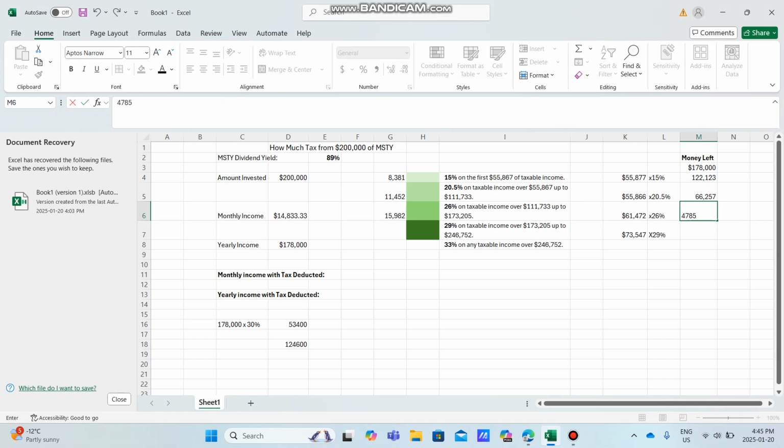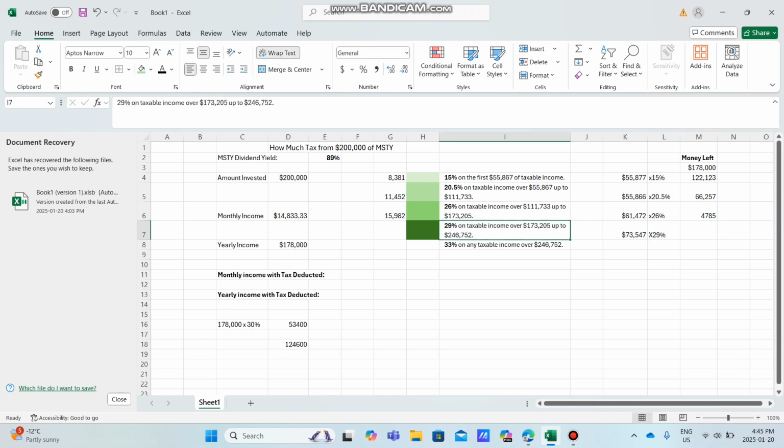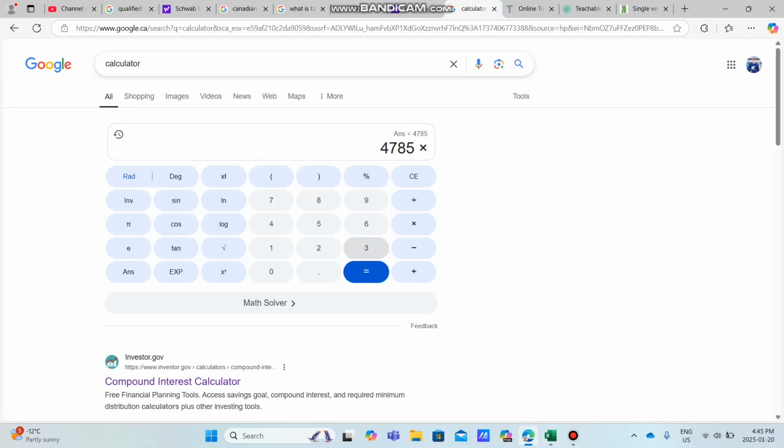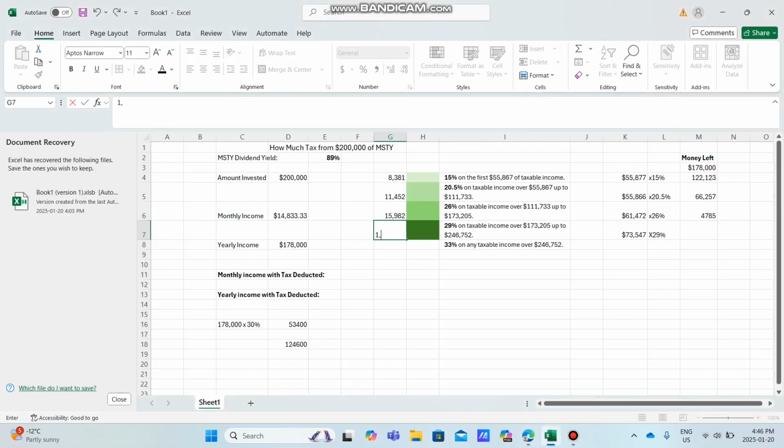What we have is 4785 times 29% because that's the amount left over that fits within this tax bracket of $173,205 to $246,000 if you stick with me here. So we have 4785 times 29%. So times 0.29. Okay, and we have reached the final marker, 1387. So what we're going to do now is add all of these up.